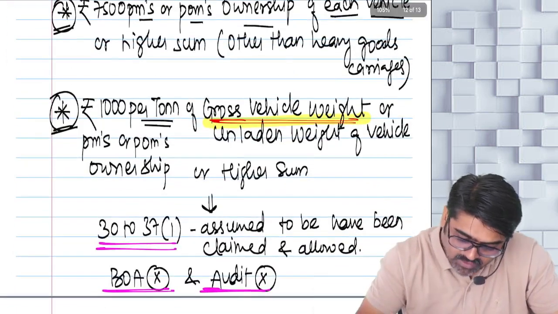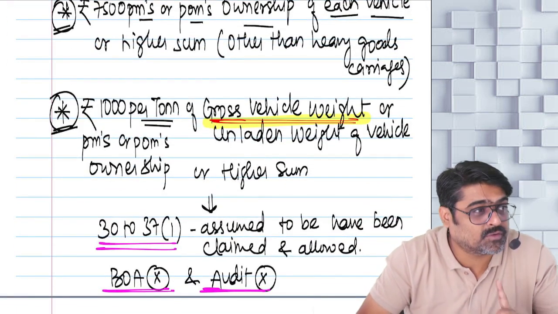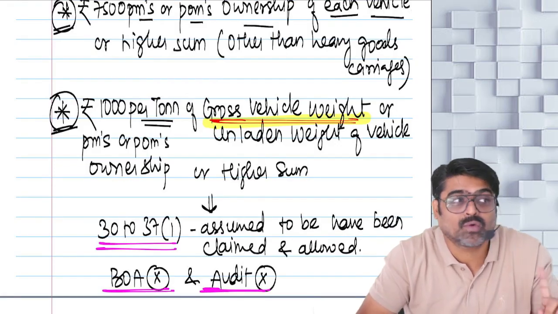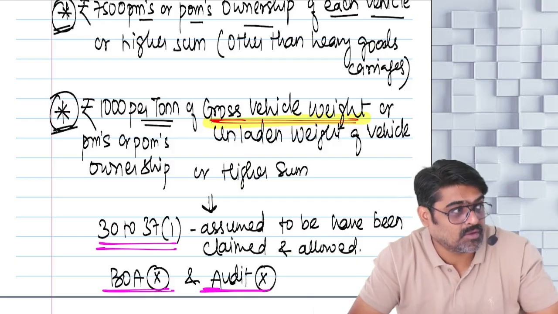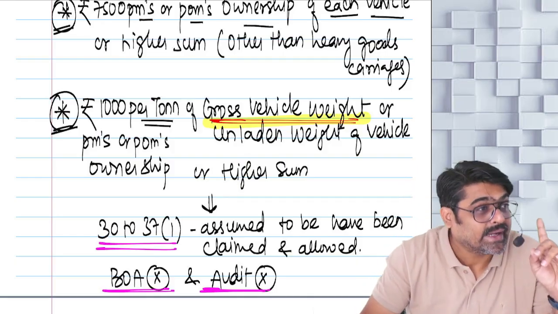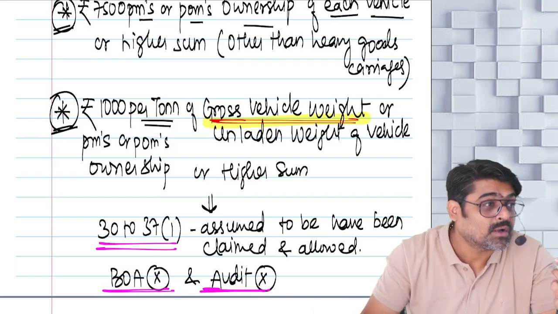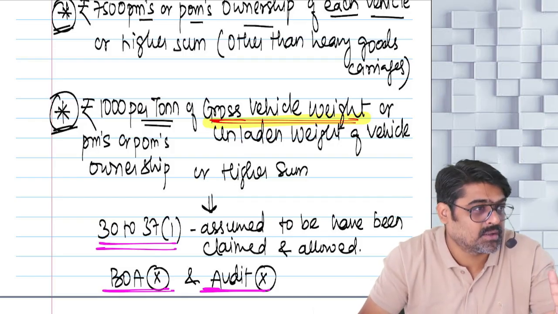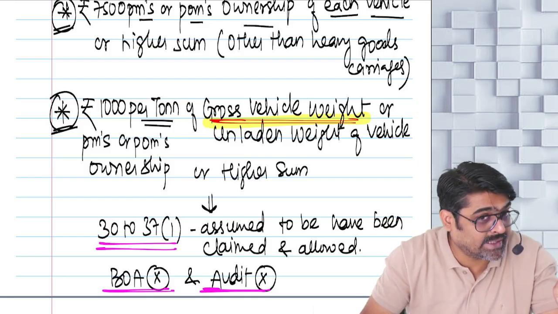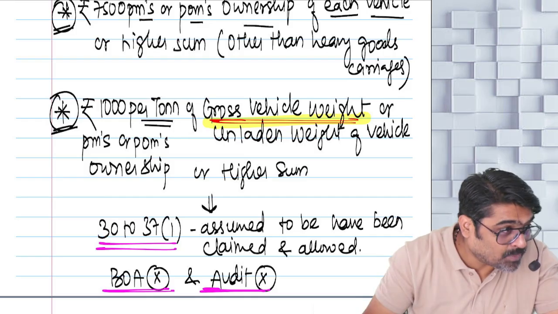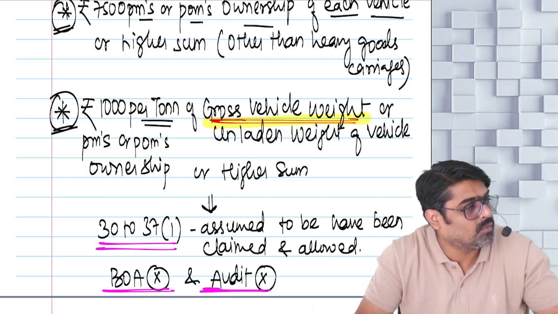If you have any heavy goods vehicle, for heavy goods vehicle, you cannot show 7,500 per month or part of the month. You have to show at least 1,000 rupees for per ton of the gross vehicle weight. You will have to show at least 1,000 rupees per ton of that gross vehicle weight.